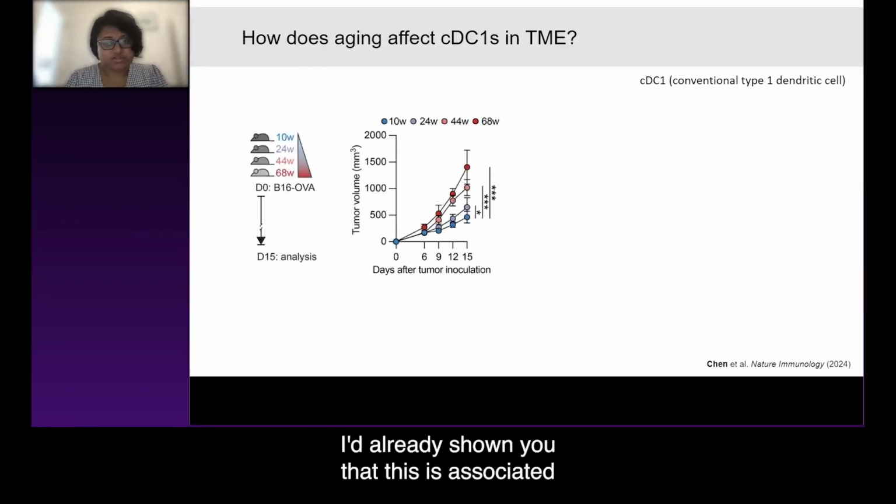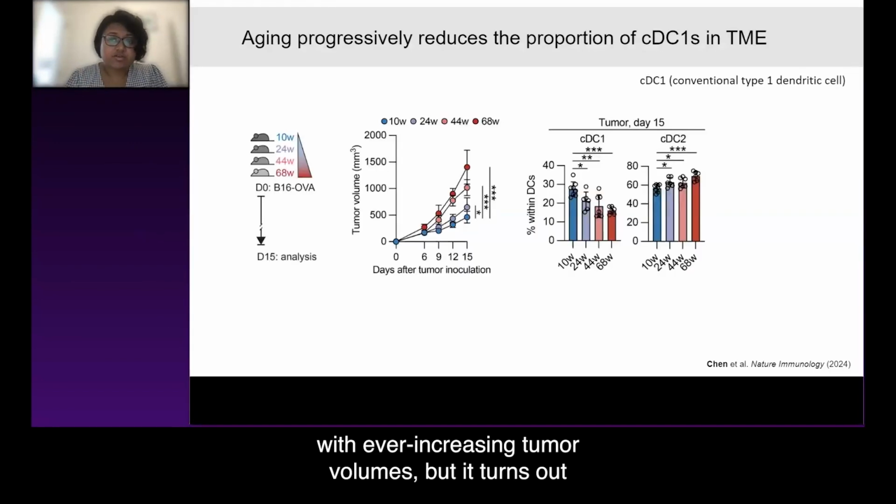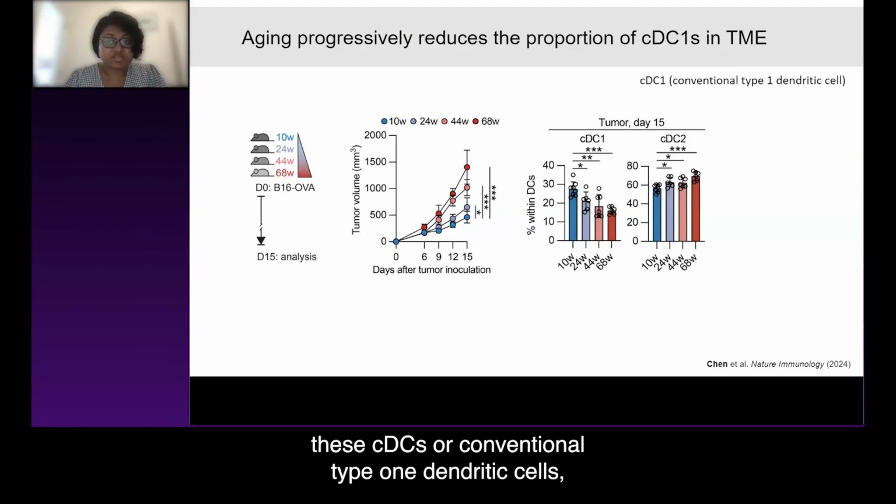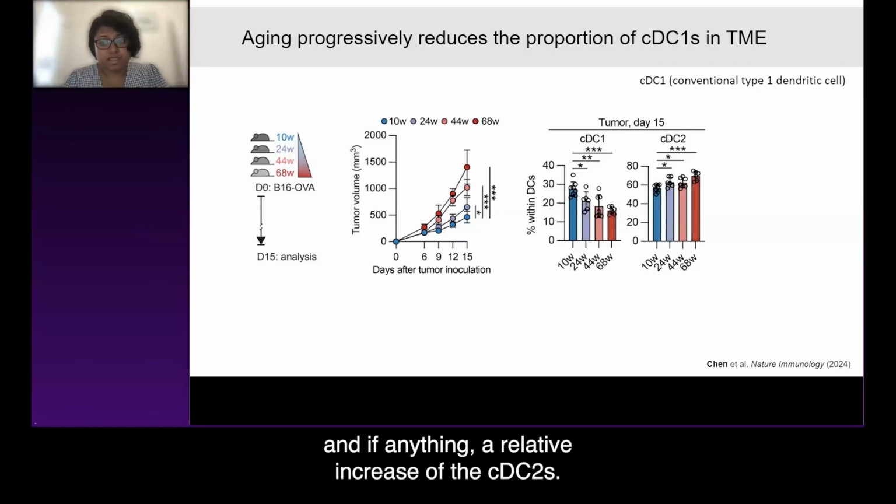I'd already shown you that this is associated with ever increasing tumor volumes, but it turns out it's also associated with lower and lower numbers of these cDC1s, or conventional type 1 dendritic cells. And if anything, a relative increase of the cDC2s.